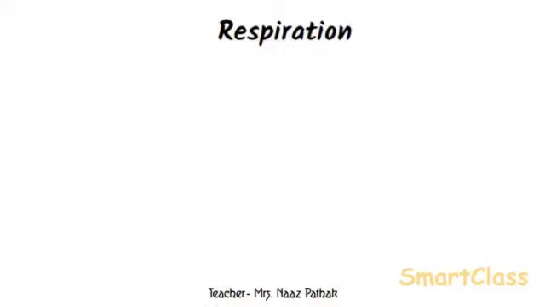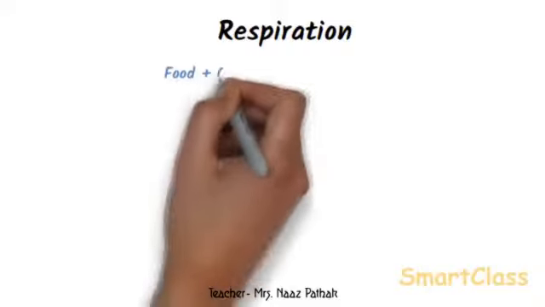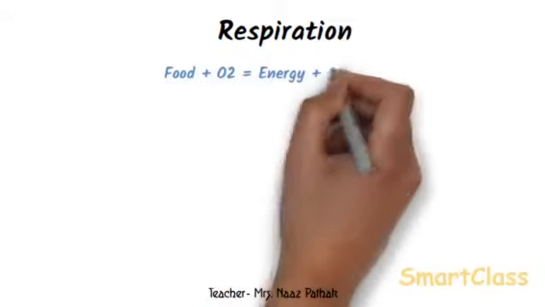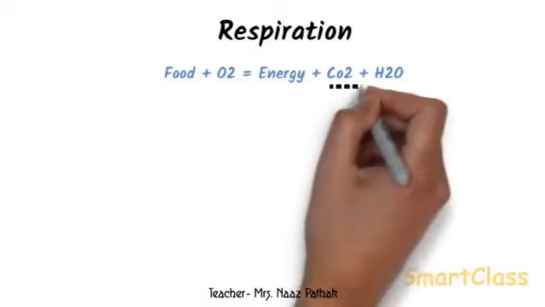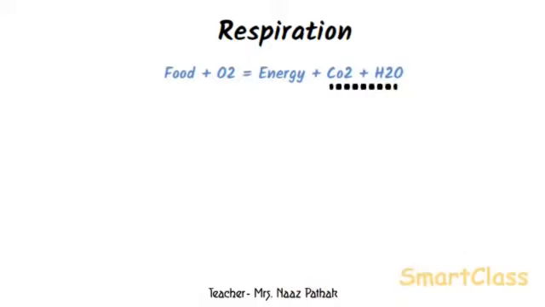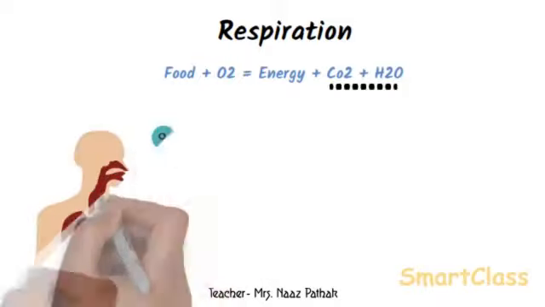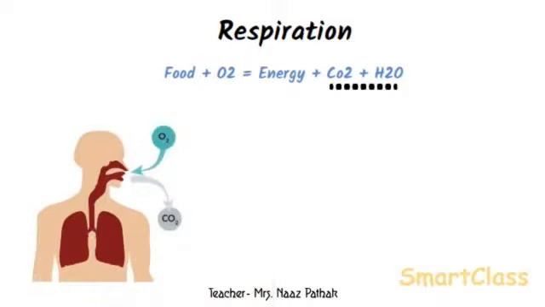Respiration. All the living things need energy to grow, move, and stay alive. They get this energy from food through respiration. During respiration, food consumed by an organism combines with oxygen to release energy. Carbon dioxide and water are the other products of respiration. The process of respiration takes place inside the body of a plant or animal.